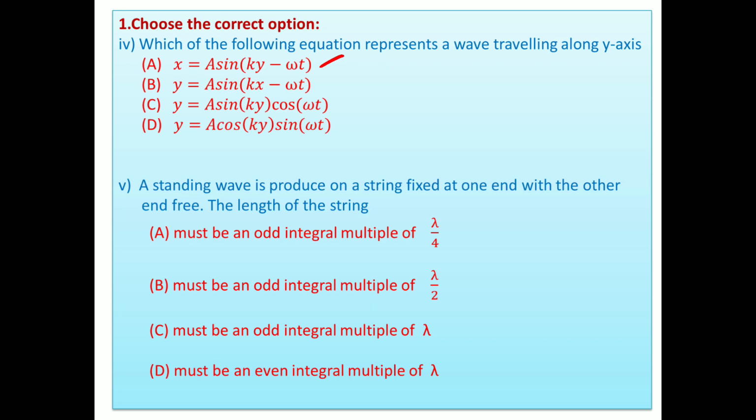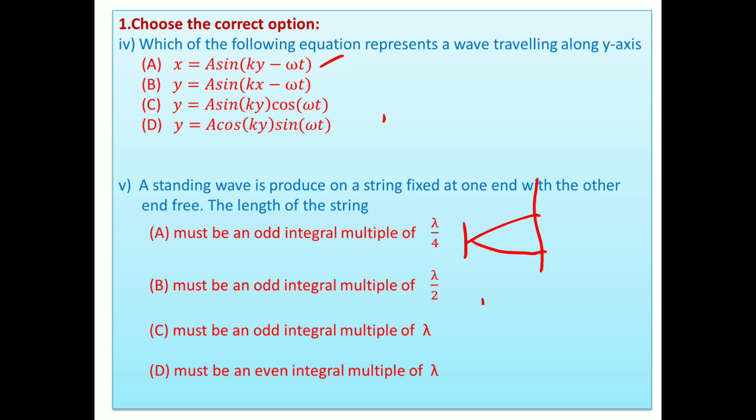Understood this thing? A standing wave is produced on a string fixed at one end with the other end free. The length of the string is... They suggest that this wave is set up, where one end is fixed, so a node is formed, and the other end is free, so an antinode is formed. We get such a figure. Here at the closed end a node is formed and at the open end an antinode is formed. How much is the distance between a node and the adjacent antinode? It is lambda by 4. So lambda by 4 should be possible.